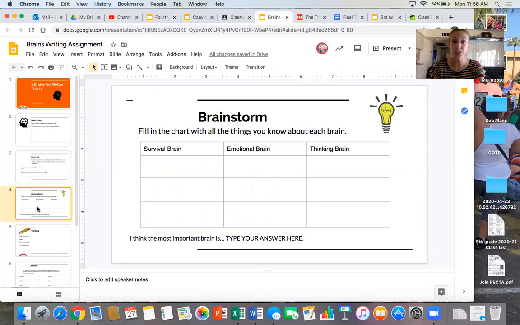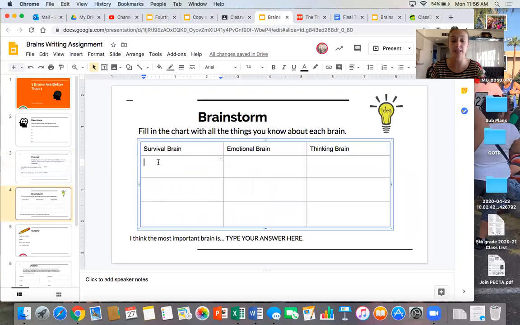It asks me to fill in the chart with all the things you know about each brain. I couldn't make a circle map on this presentation for us, so instead I've made us a little chart. I'm going to type 3 ideas into these boxes about the survival brain. Even if I don't think the survival brain is the most important part, this is just a brainstorm.